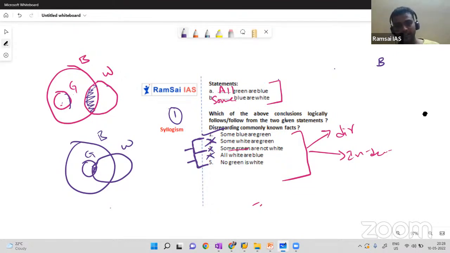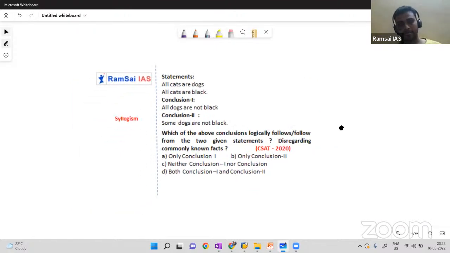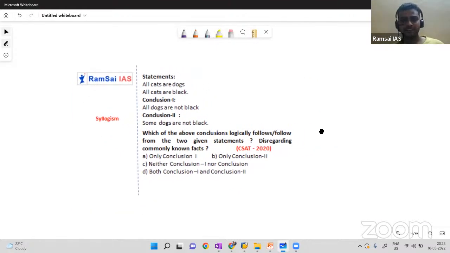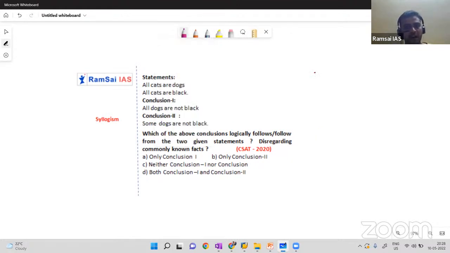Now we will solve a question which was asked in 2020 CSAT. I'm sure you will answer these questions in a simple way if you understand the concept. There are two statements followed by two conclusions. All cats are dogs. Be careful, don't try to understand the meaning of the question. Cat is a circle, dog is a circle, that's it. And the second statement: all cats are black.